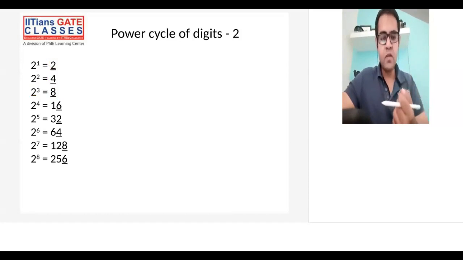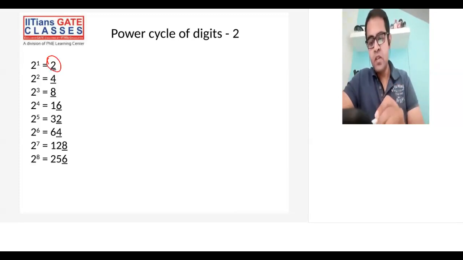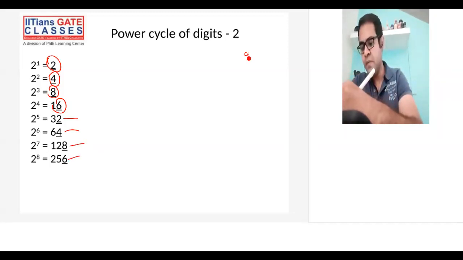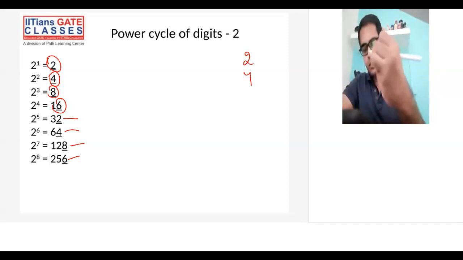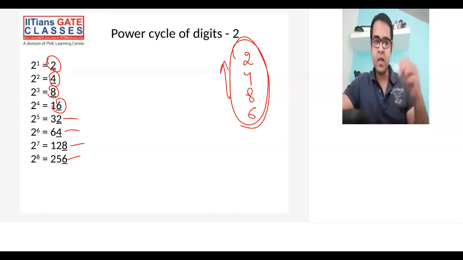Now, I've written powers till 8. But if you observe here, the unit digit is getting repeated: 2, 4, 8, 6, and then again 2, 4, 8, 6. These are getting repeated one after the other, just like a cycle going on and on.